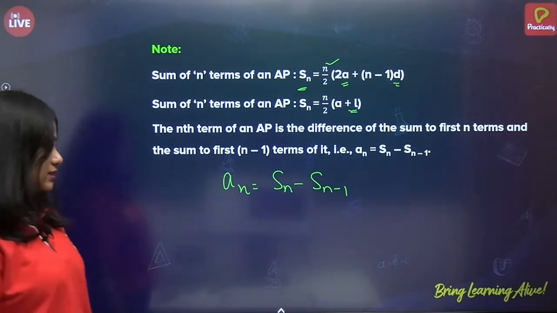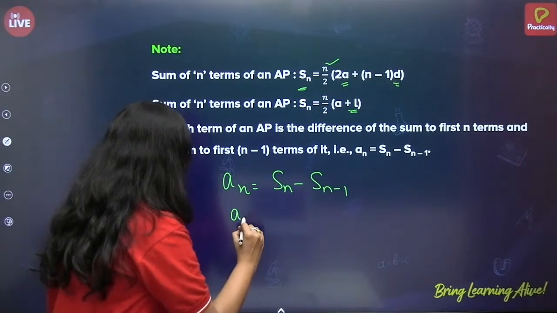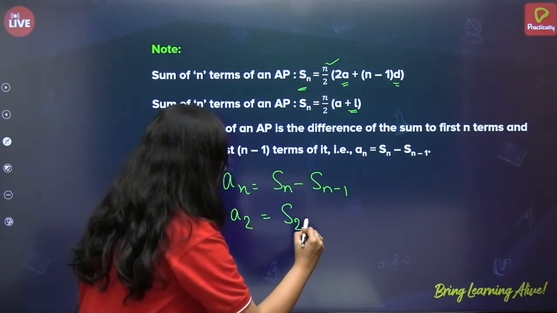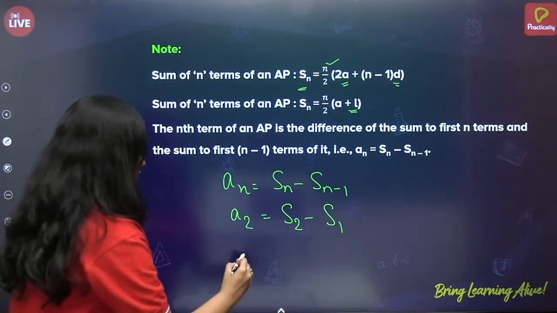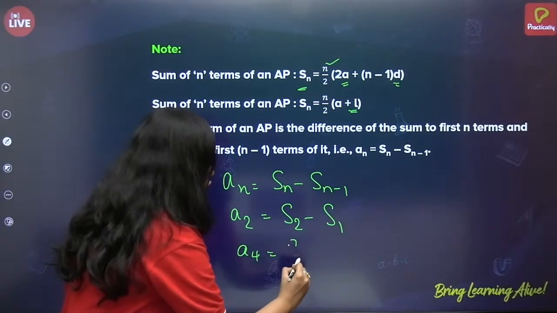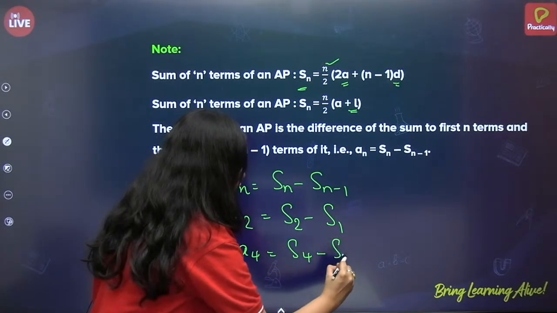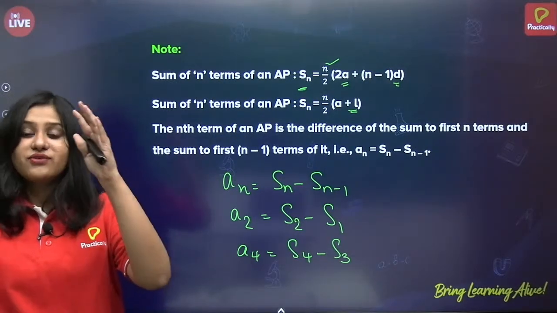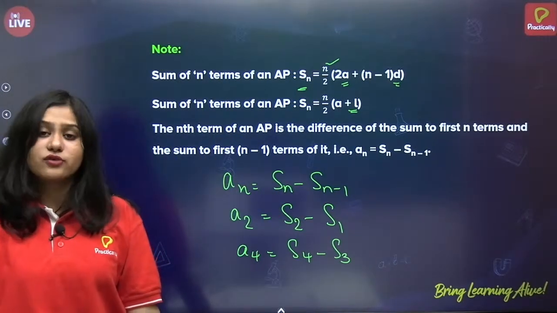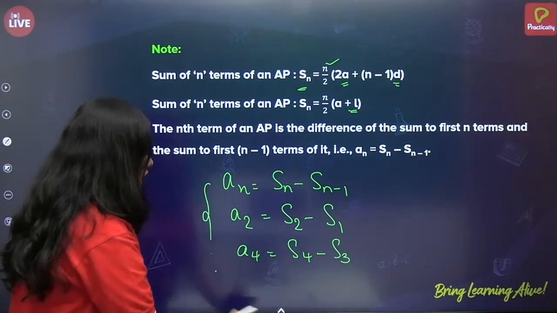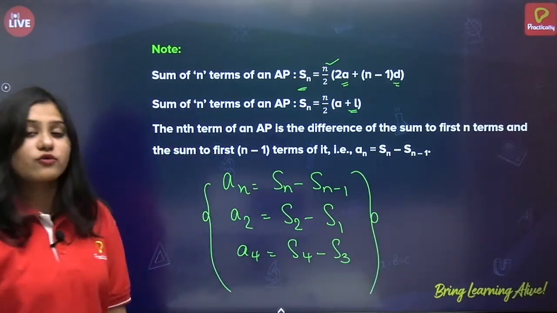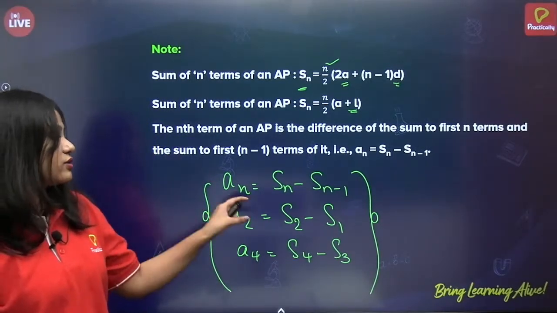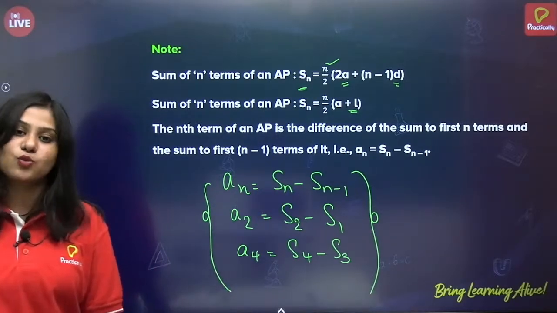Correct? So, what does this mean? Suppose I want A2. How do I find A2? Sum of first two terms minus sum of first term. If I want A4, sum of 4 terms minus sum of 3 terms. If I add all the 4 terms and subtract the first 3 terms, I will get the 4th term. This is the formula you have to remember, one of the most important formulae we will be using in the problems. So, An is equal to Sn minus Sn minus 1.